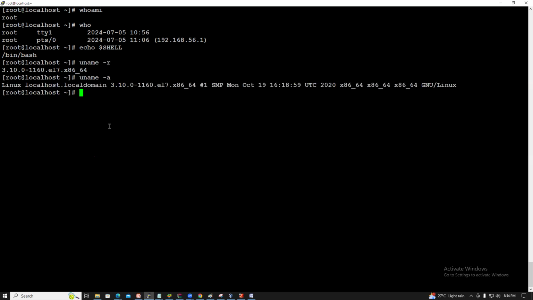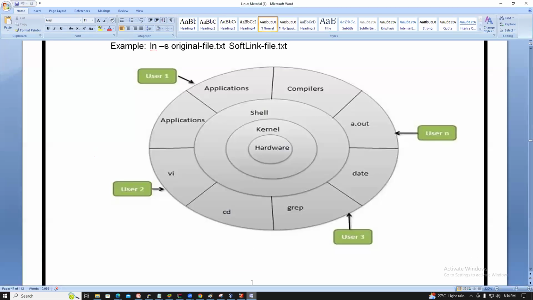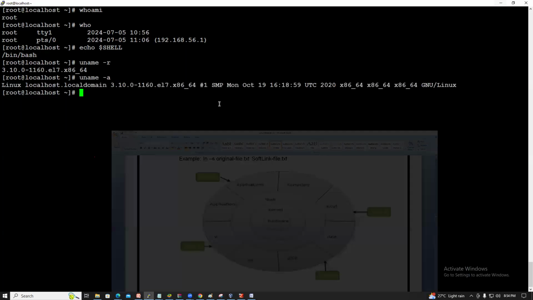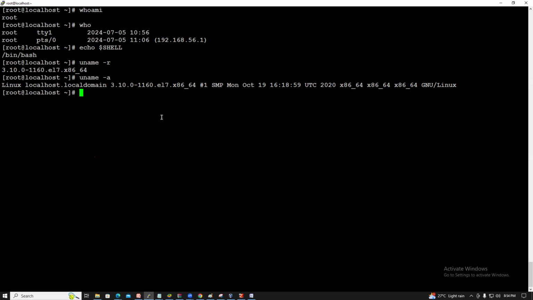whoami shows who is logged in. who shows how many users are logged in. echo $SHELL shows the shell. uname -r shows the kernel version. You are interacting in the shell. In the shell you can run vi, cd, grep, date. Everything will be done through the shell only. Guys, now you understood? Through the shell only.